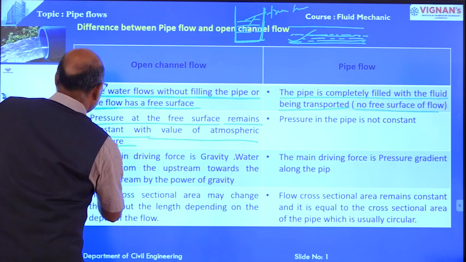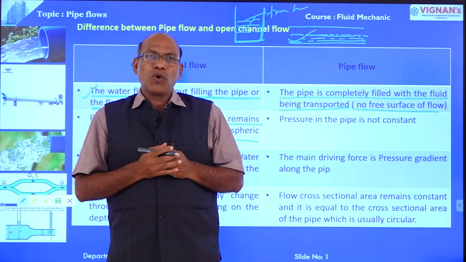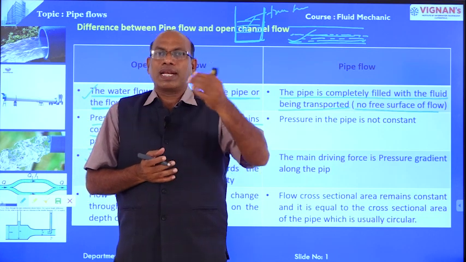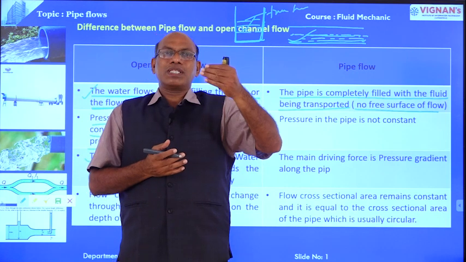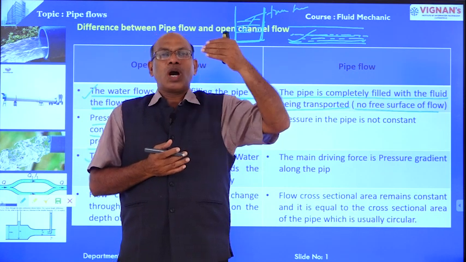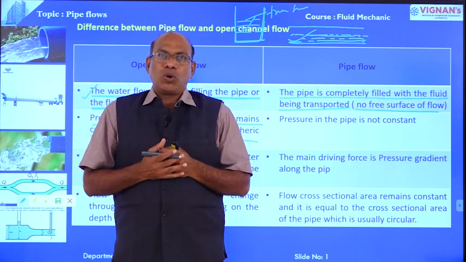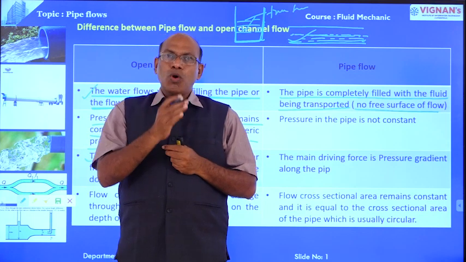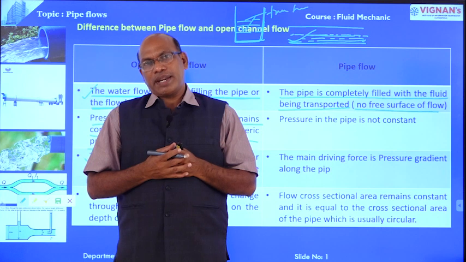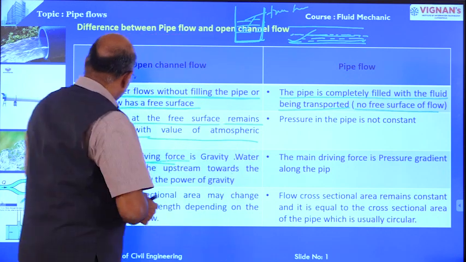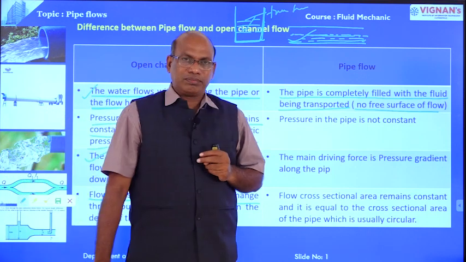Next point, the main driving force in an open channel is gravity. Because of gravity, the flow in open channels moves from the upper level to the lower level. Whereas in pipe flow, the flow moves from one point to another because of the hydraulic gradient line.